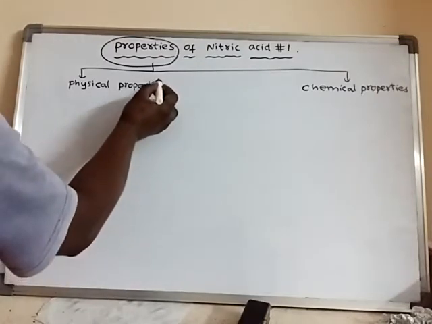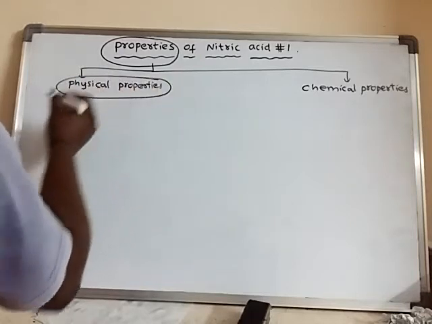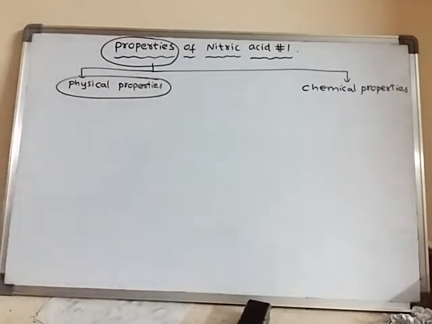What are physical properties? The properties which we can feel, like smell or taste, or else which we can see with our naked eye. All these come under physical properties.